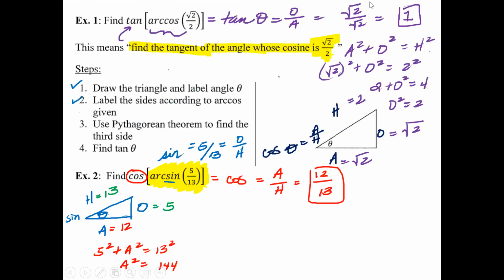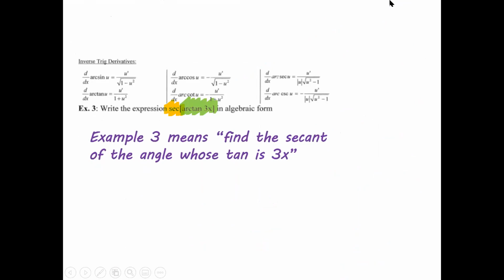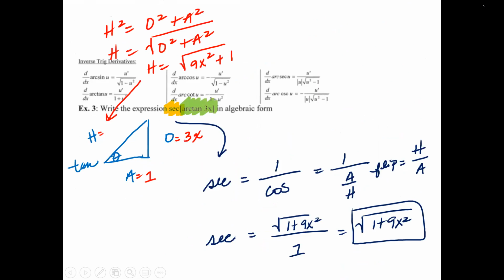Okay, example 3. Go ahead and pause this one and do this one on your own. If you have to reread this, its intention is to say find the secant of the angle whose tangent is 3x. Then take a look at my work and check your answers with mine.